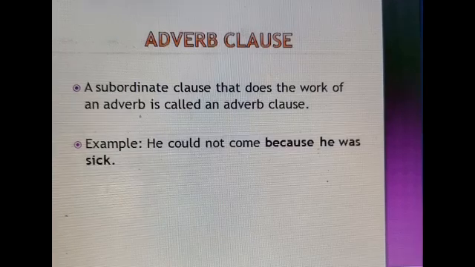Then adverb clause. A subordinate clause that does the work of an adverb is called an adverb clause. Example: he could not come because he was sick. Because he was sick, in this sentence, is an adverb clause.